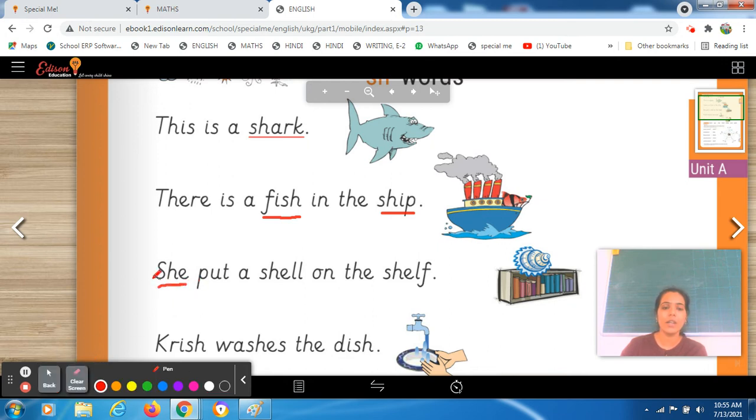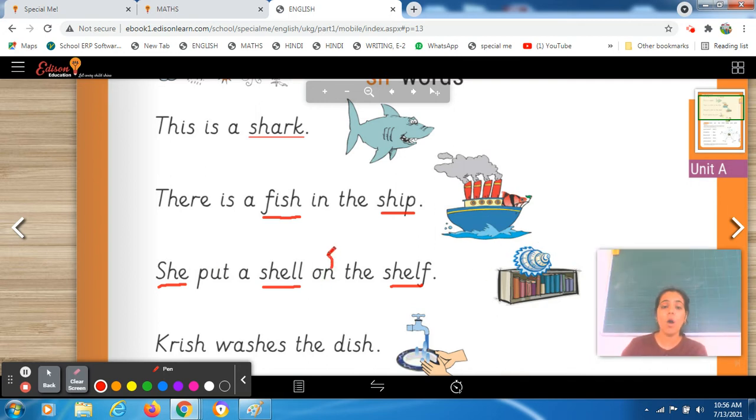She, underline it, she, put a shell, again sh, she put a shell on the shelf. That means a girl put a shell. उसने क्या किया? Shell को where she put a shell on the shelf. Shelf के ऊपर उसने shell को put किया.